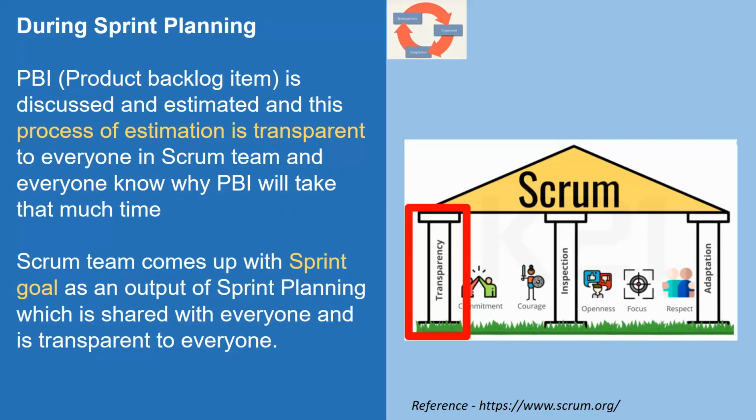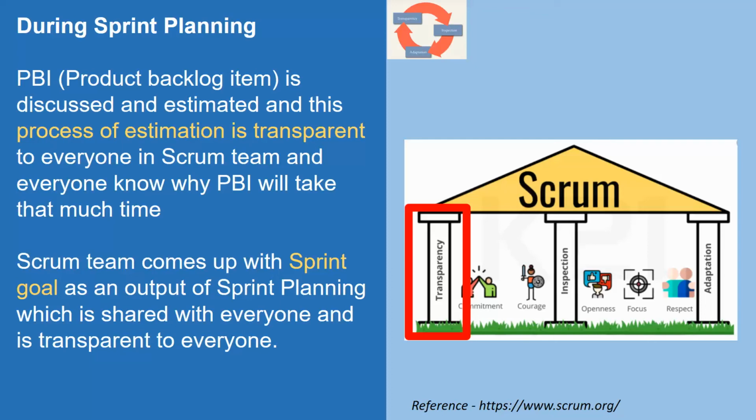For example, during sprint planning, the PBI, you will see a reference of the PBI in my upcoming videos as well, which is a product backlog item, which is a part of the product backlog. So any work item in the product backlog is called a PBI, the product backlog item. So the PBI is discussed and estimated, and this process of estimation is transparent to everyone in the Scrum team, and everyone knows why the PBI will take that much time.